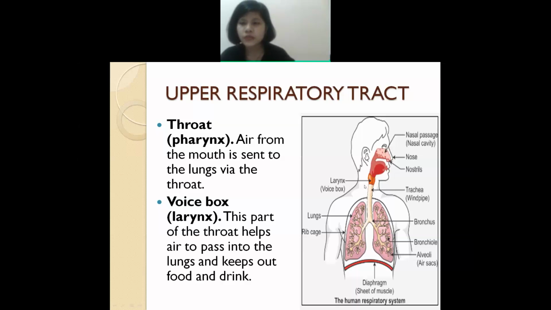This is the larynx. So in the larynx, what will you find? The larynx is also known as the voice box. Your voice is produced here in this larynx. This larynx helps the air. After the pharynx comes the larynx, and the larynx also helps so that the air will pass through it.